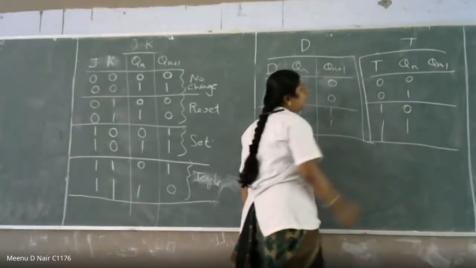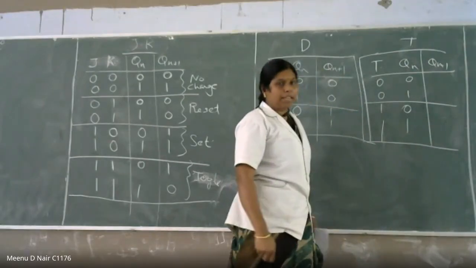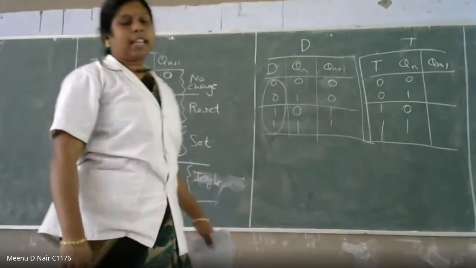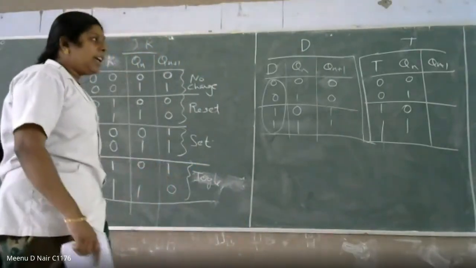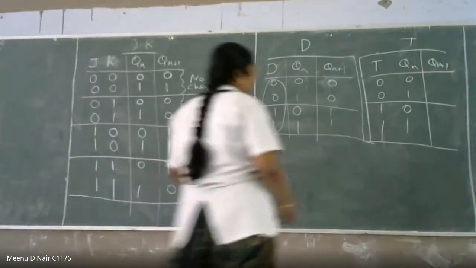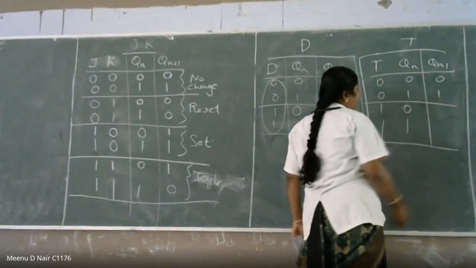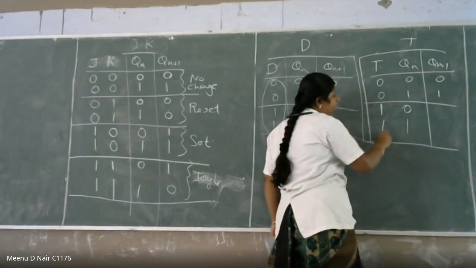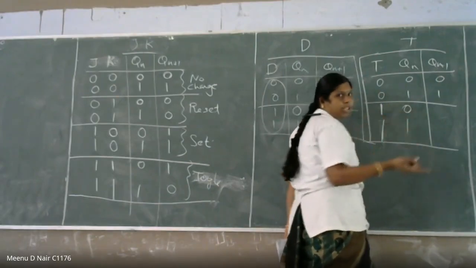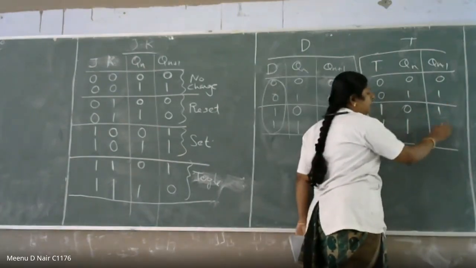So what will be the next state of T flip-flop? T flip-flop is nothing but toggle flip-flop. Whenever you are having 1 as the input of T flip-flop, you will get the toggle of the present state. So here it is 0, 0, so there is no change. It will be 0 and 1. And here it is 1, 1. Your input is 1, so the present state 0 will be toggled. Toggled means your next state will be 1. Here this is 1, your next state will be 0.